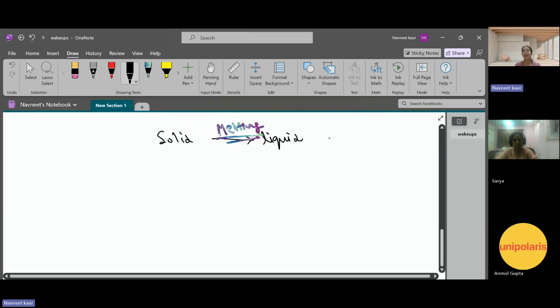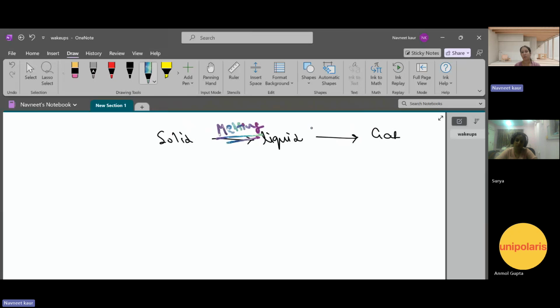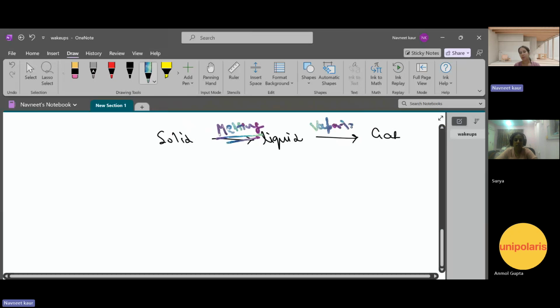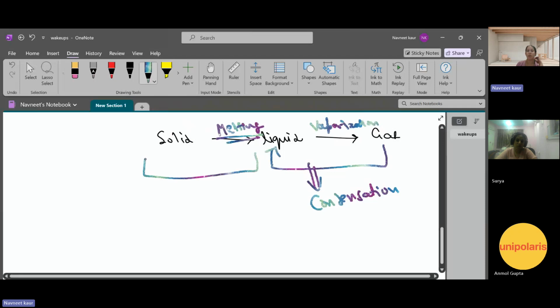And liquid to gas? Vaporization. Now gas to liquid. Condensation. Absolutely correct. And liquid to solid, freezing.